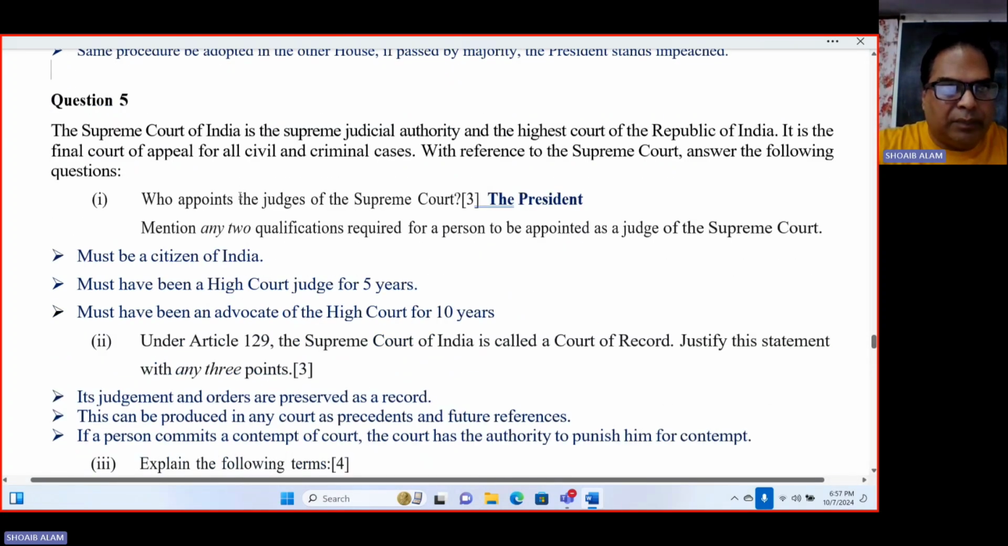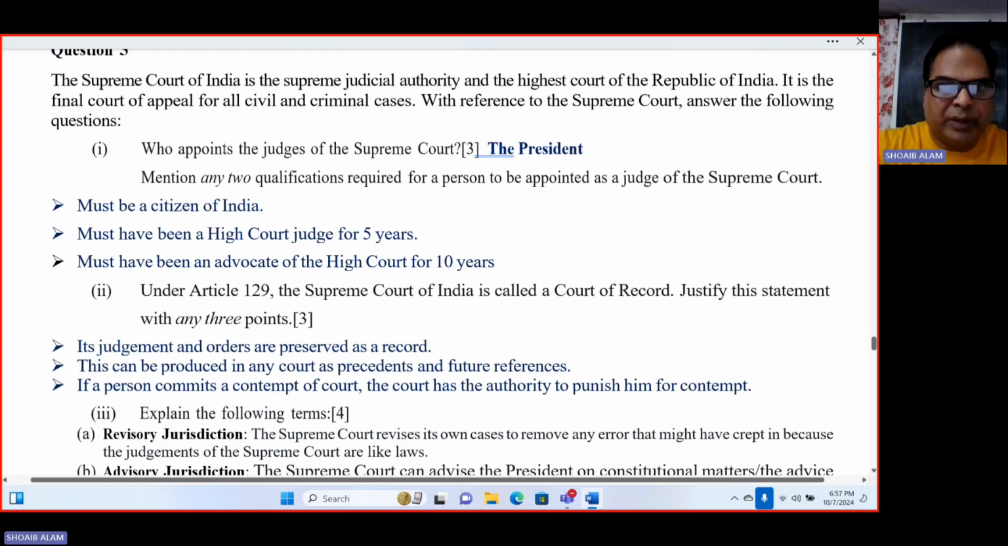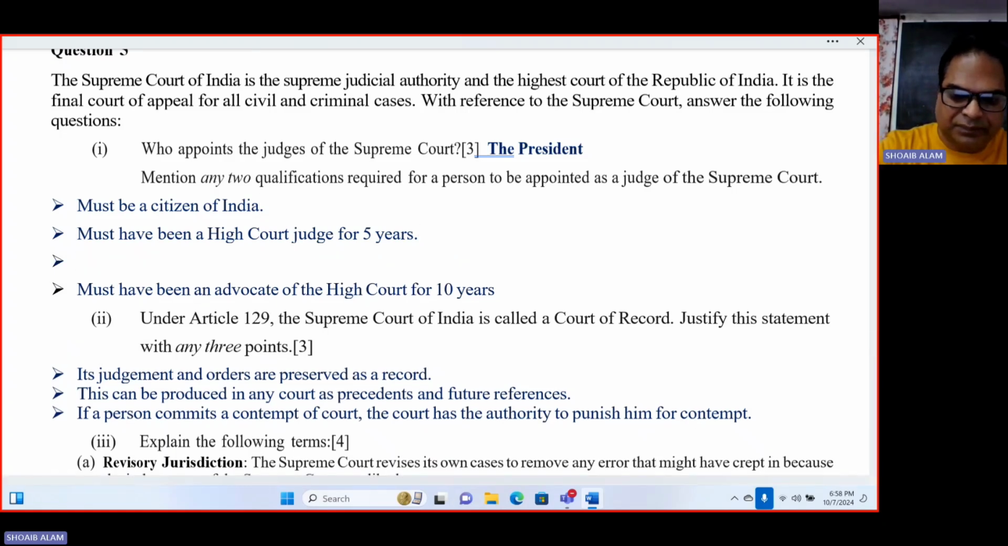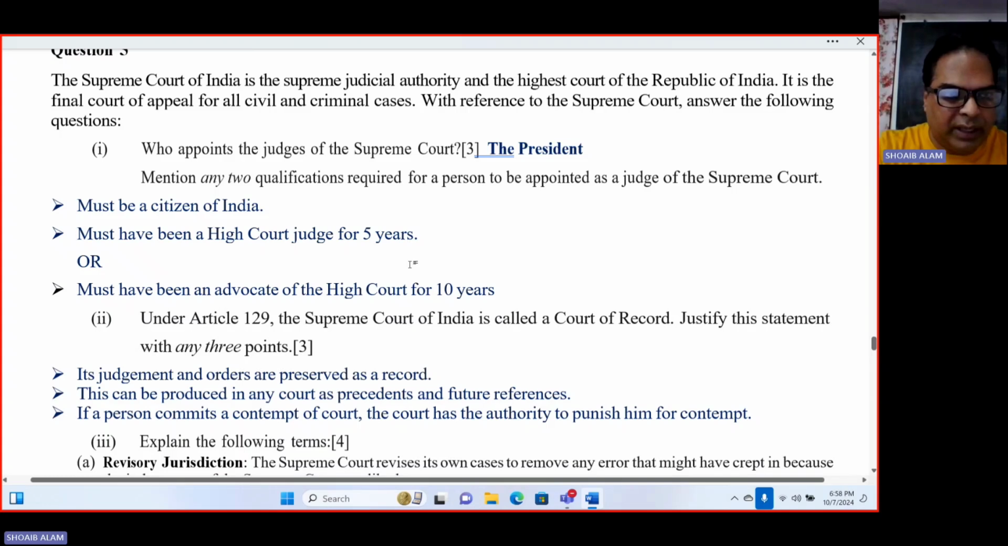Then number 5, based on the Supreme Court, the question is asked, who appoints the judges of the Supreme Court? The president appoints the judges of the Supreme Court after consulting the seniormost judges of the Supreme Court. Then mention any two qualifications. So definitely two qualifications. First one, must be a citizen of India, then must have been a High Court judge for 5 years. So here we can mention.